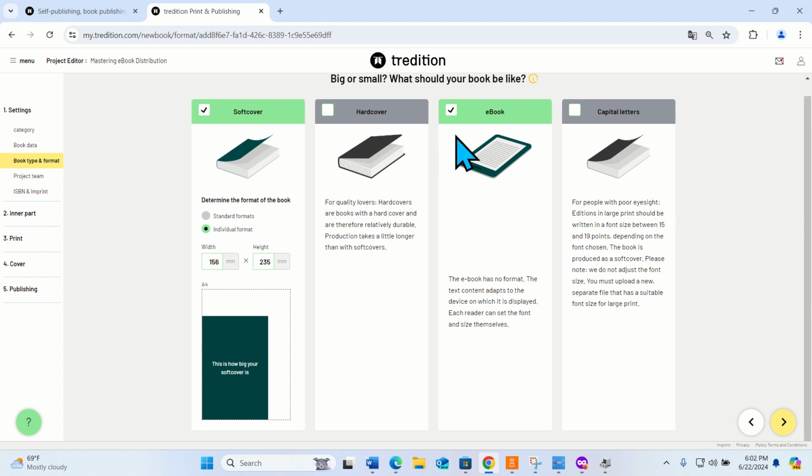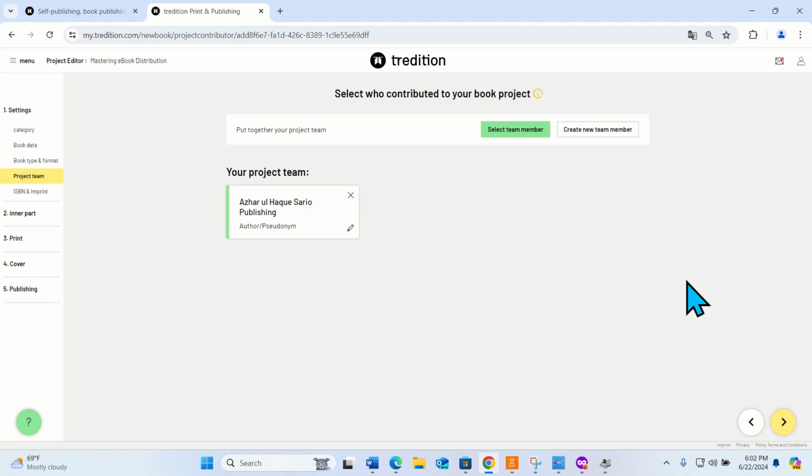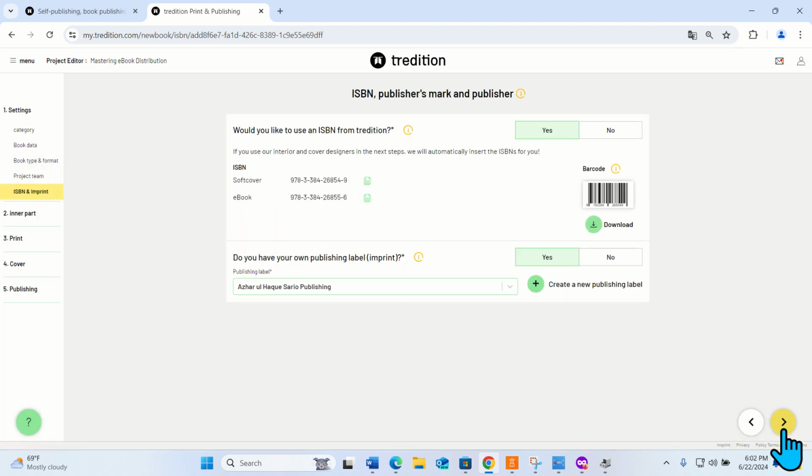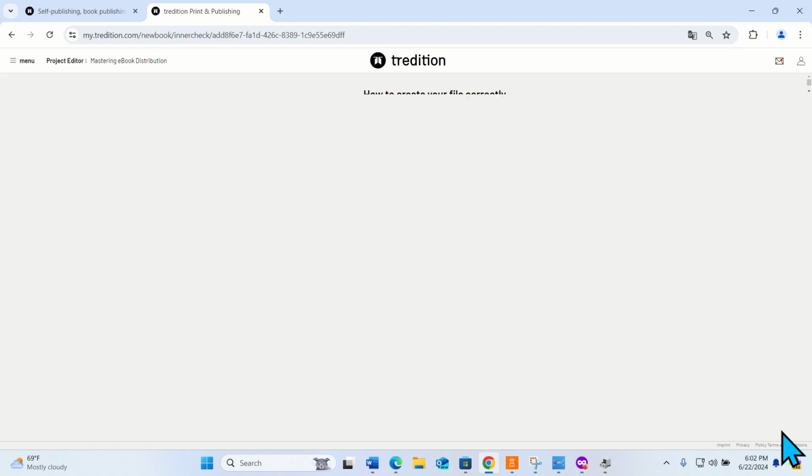Here I have selected soft cover and ebook. You have to click individual format, whatever your paper size is, convert it into millimeters and write it over here, just numbers. Here you have to select the team, create the team, and then the team will appear here. It is a team who helps you to write the book. ISBN is very important. It is an individual number for every book. This is my publishing label, azharulhaquesario publishing.